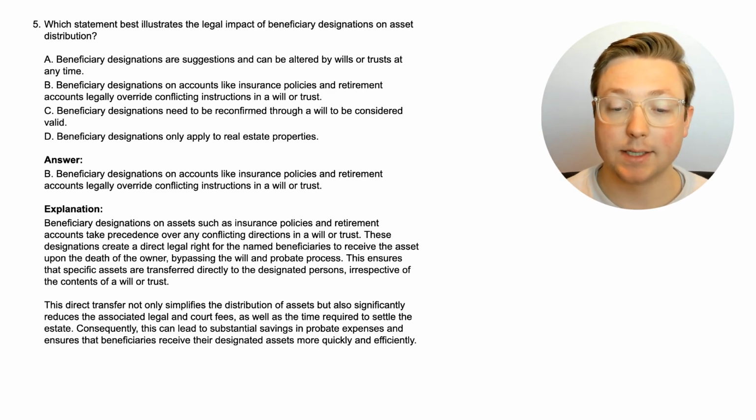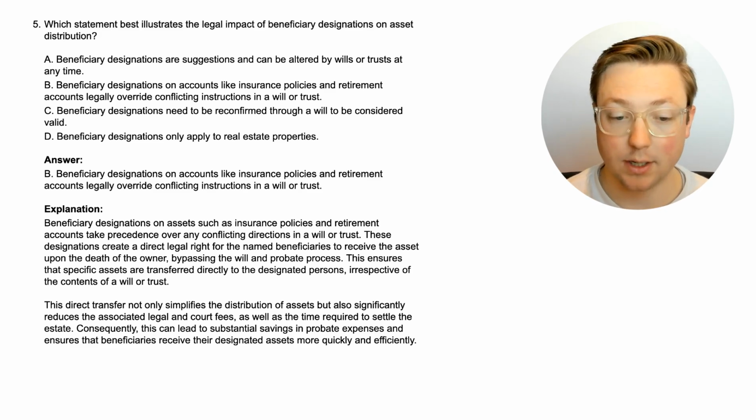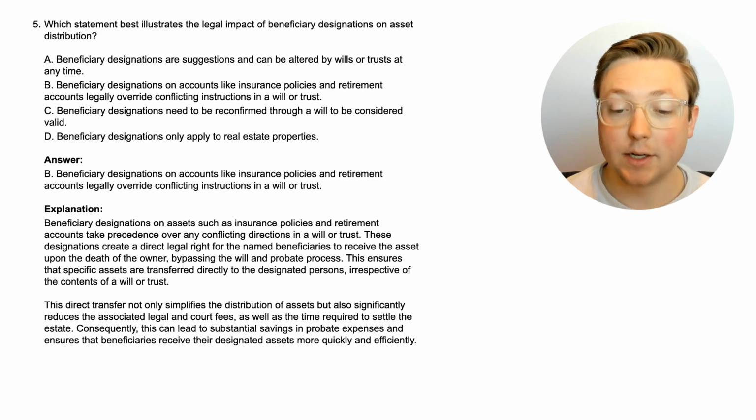Beneficiary designations on assets such as insurance policies and retirement accounts take precedence over any conflicting directions in a will or trust. These designations create a direct legal right for the named beneficiaries to receive the asset upon the death of the owner, bypassing the will and probate process. This ensures that specific assets are transferred directly to the designated persons, irrespective of the contents of a will or trust. This direct transfer not only simplifies the distribution of assets, but also significantly reduces the associated legal and court fees, as well as the time required to settle the estate.